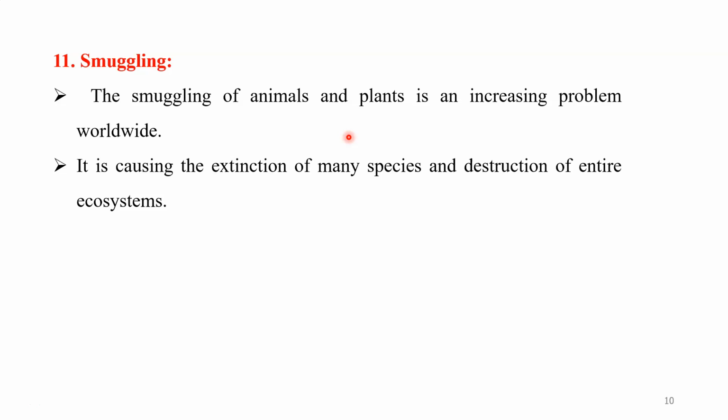We are not able to control this process, and even local people participate in it for getting some profit. They sell various animals and various parts of animals for profit. Therefore, the smuggling process is a main process that directly affects the loss of biodiversity in that particular area.